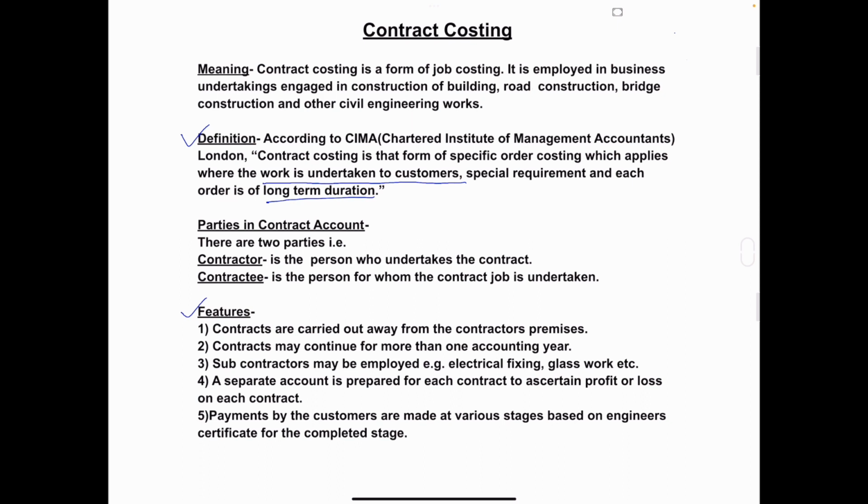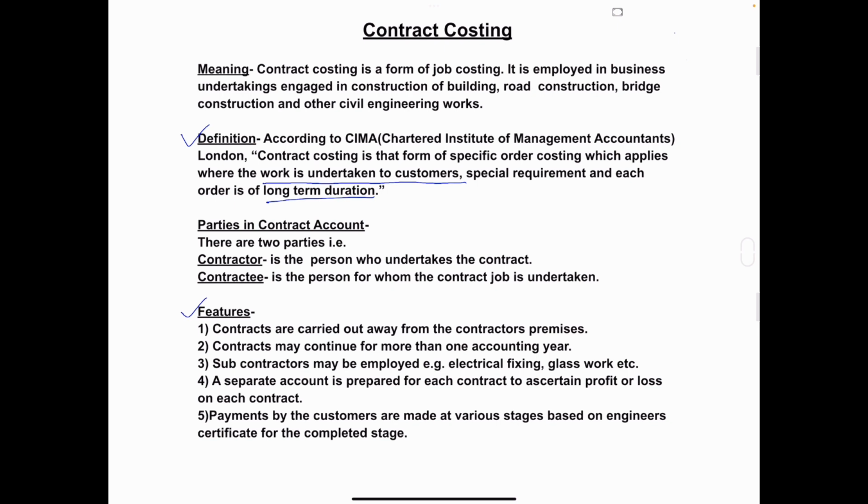Fourth one, a separate account is prepared for each contract to ascertain profit or loss on each contract. In job costing, we are preparing job cost sheet to find out the profit or loss on each job. Here in contract costing, we have to prepare contract account to ascertain the profit or loss on each contract.